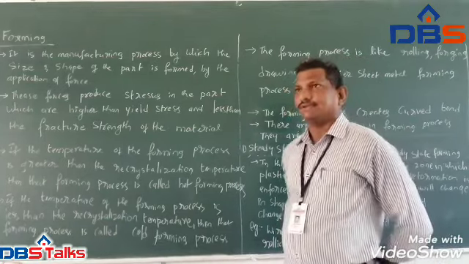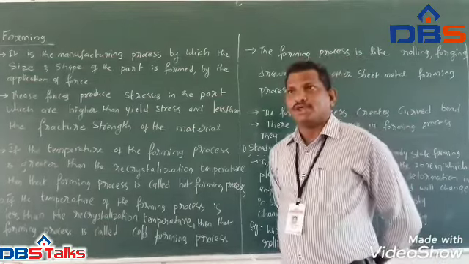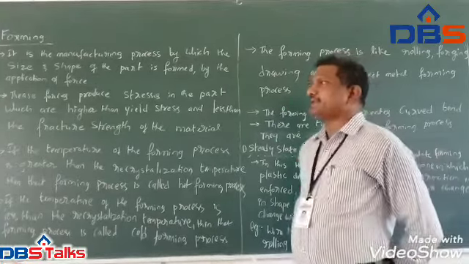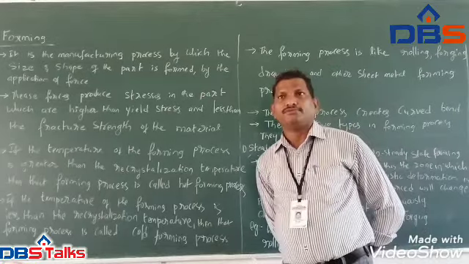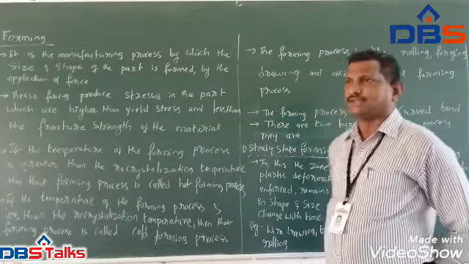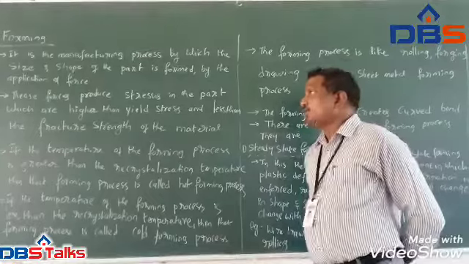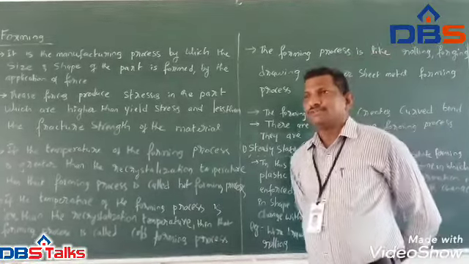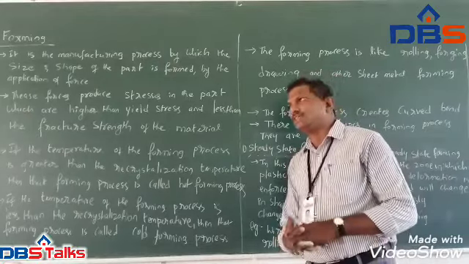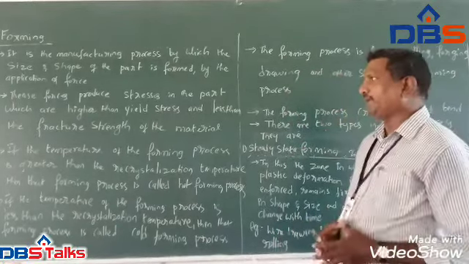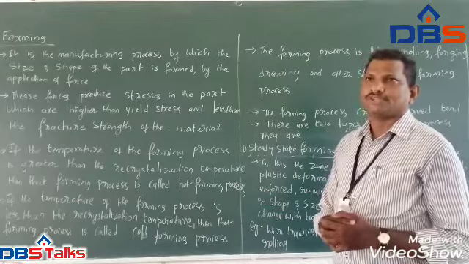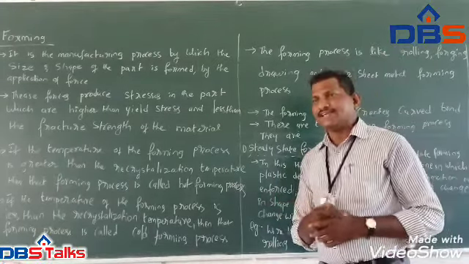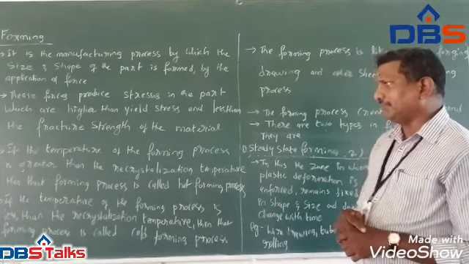Forming process is one of the sheet metal working processes. It is a manufacturing process by which we form the shape and size by the application of force on a particular material. These forces produce stresses in the material. Those produced stresses may be higher than the yield stress and less than the fracture strength of the material.